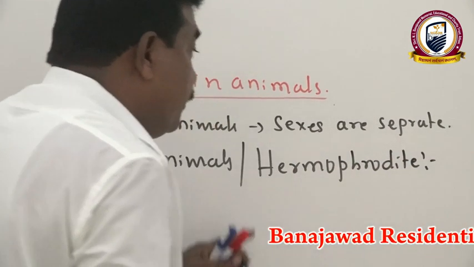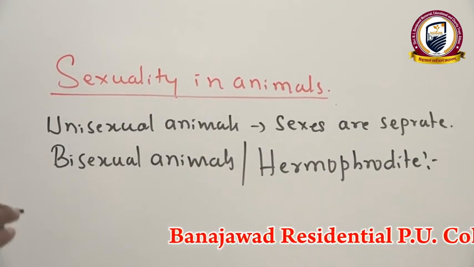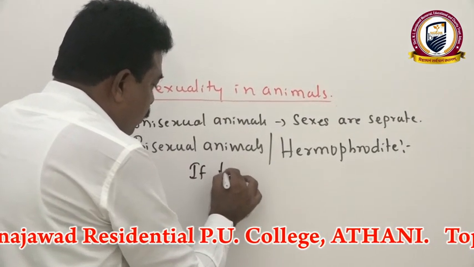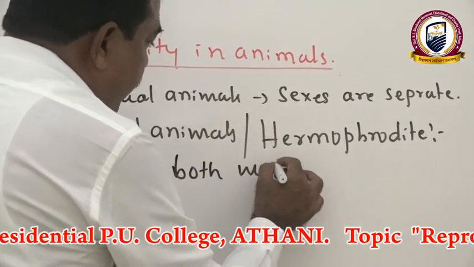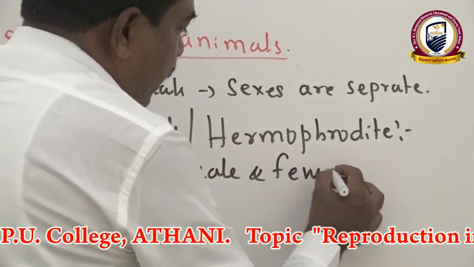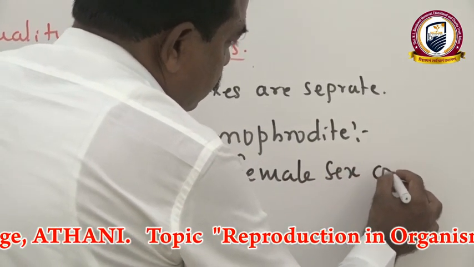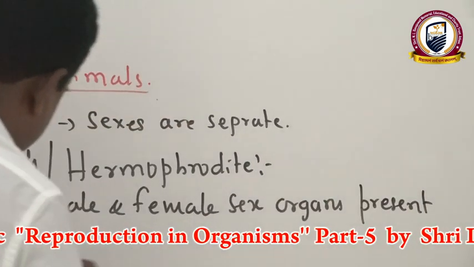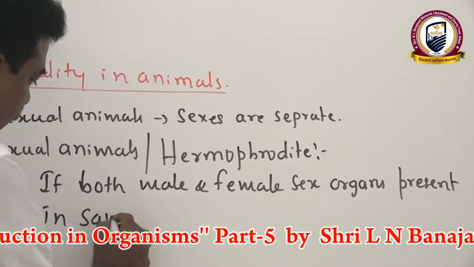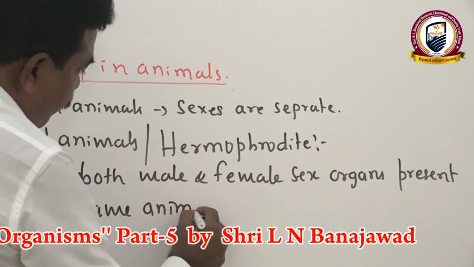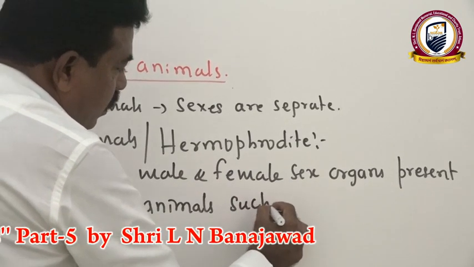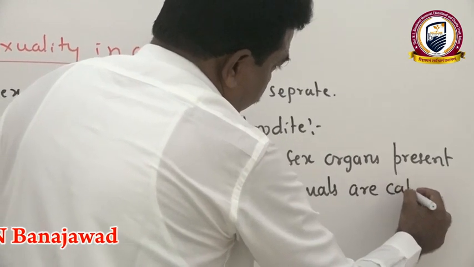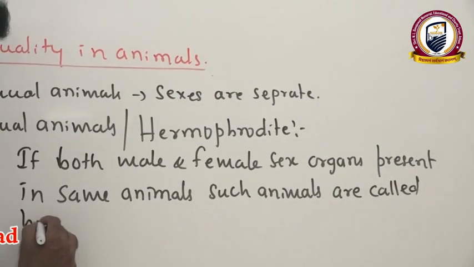If both male and female sex organs are present in a single animal, we call them hermaphrodite animals.